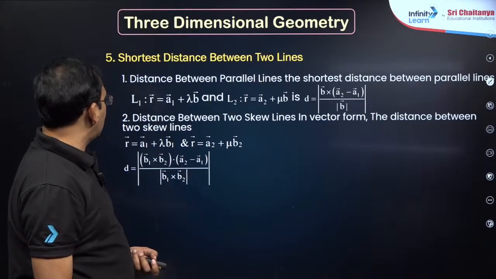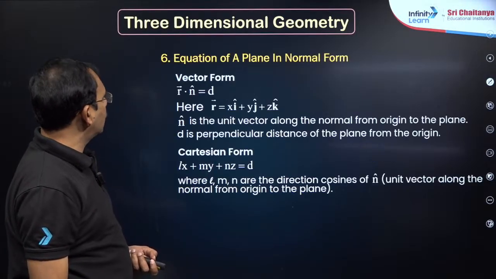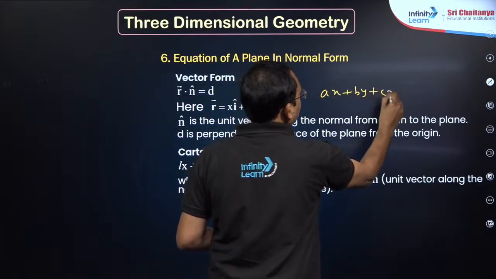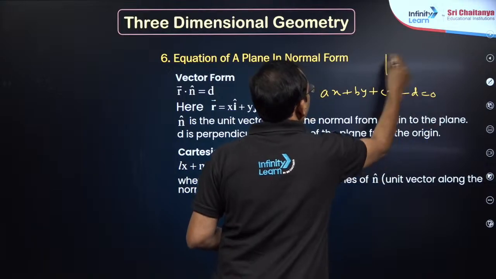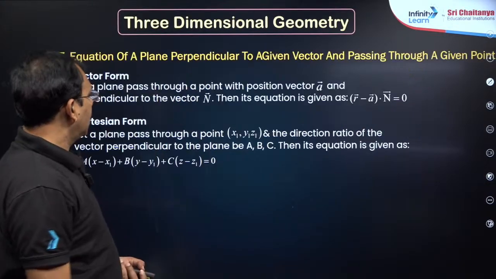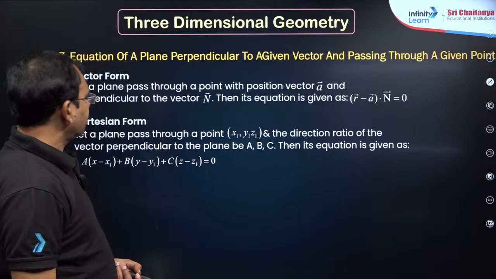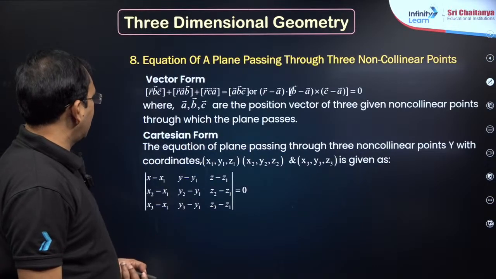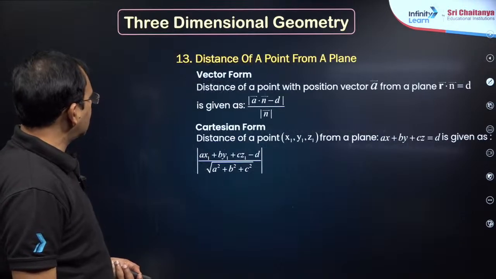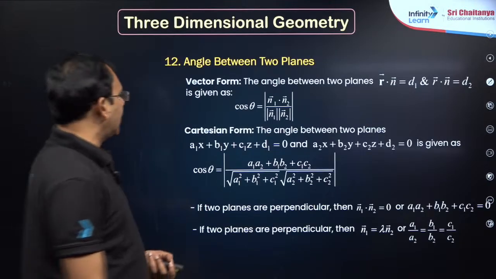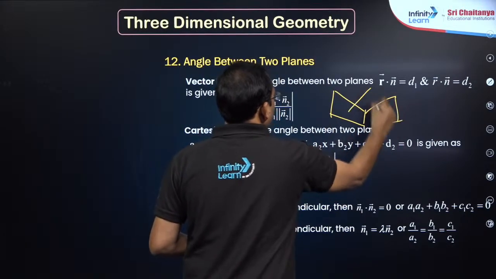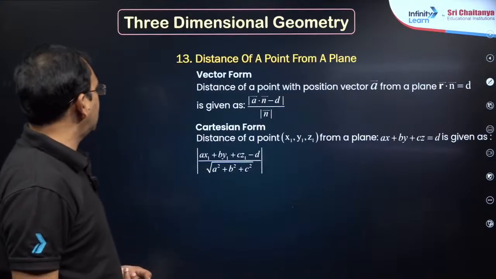Most important, if the equation of a plane is given as ax plus by plus cz plus d is equal to 0, do remember that a, b, c denote the DRs of the normal, dear students. Okay. This is all general points only, so you can try these questions. The angle between two planes means the angle between their two normals, right?